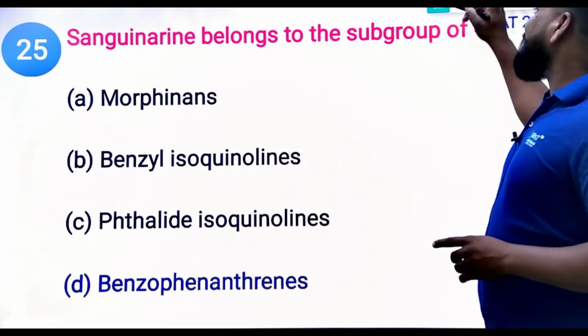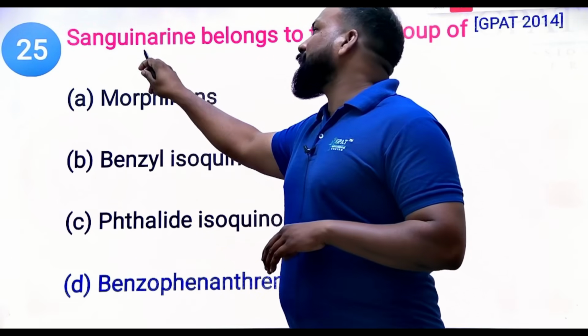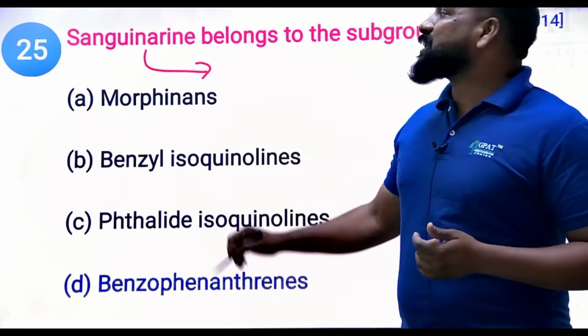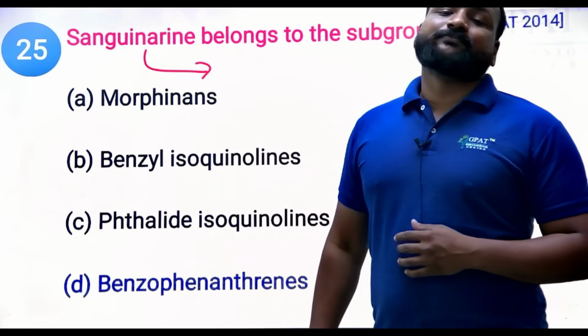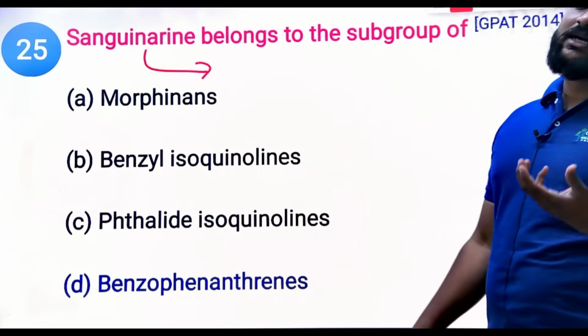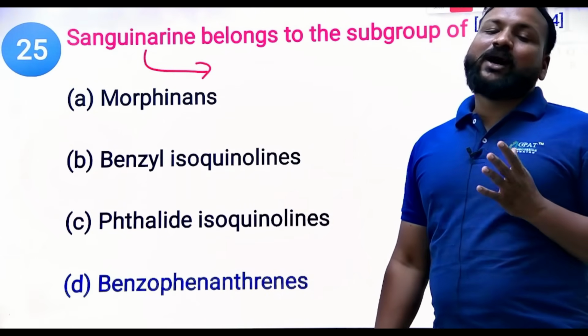Sanguinarine is also one of the important alkaloids, but it is a colored alkaloid. Sanguinarine is present in orange color. Most of the alkaloids are colorless crystals, except a few.